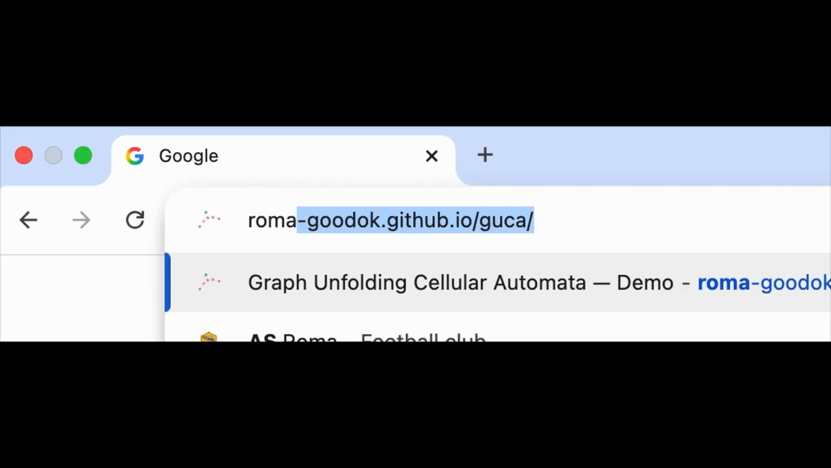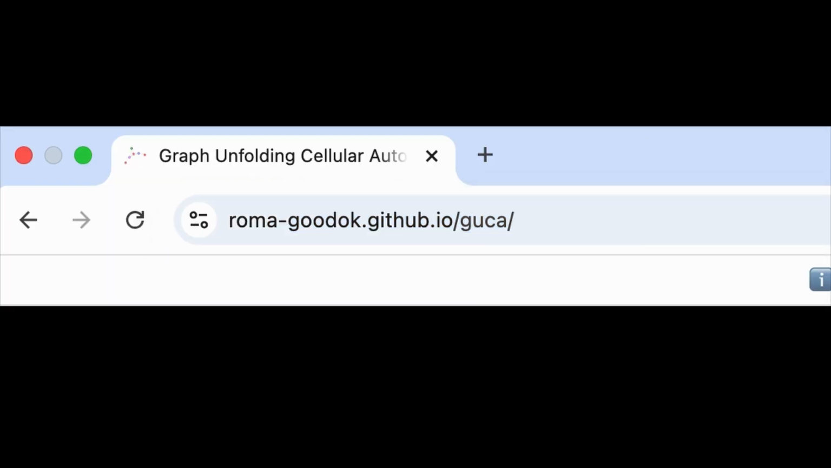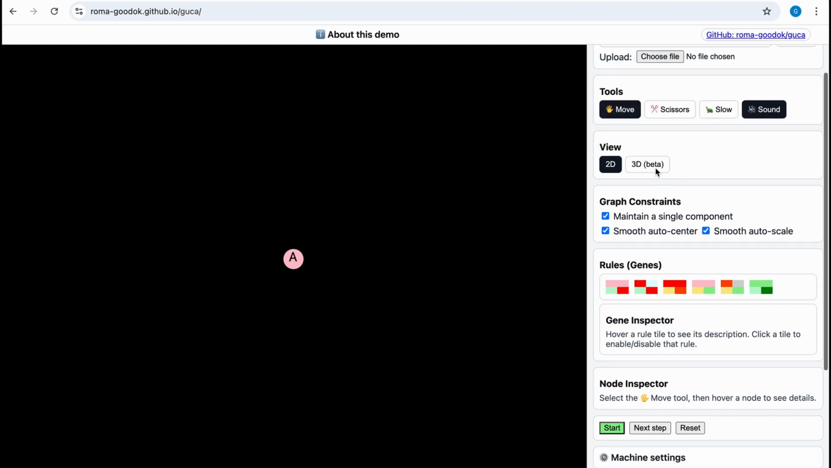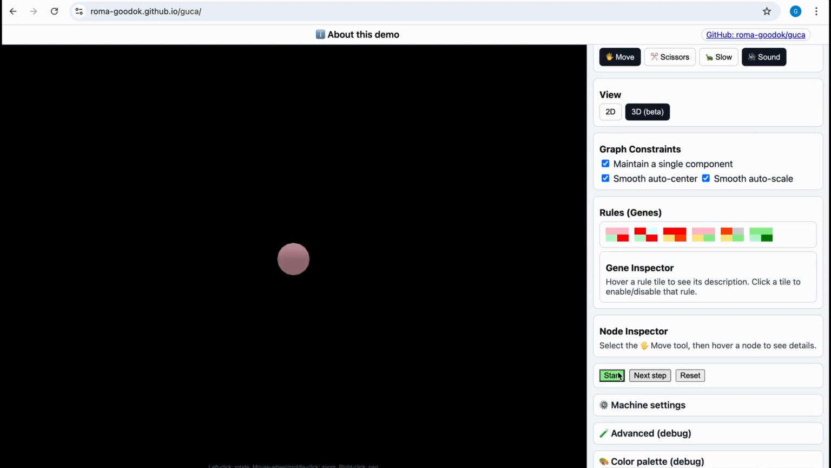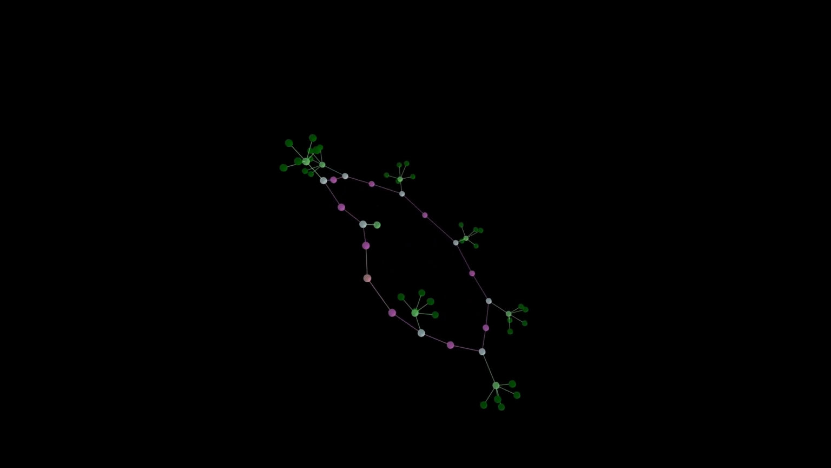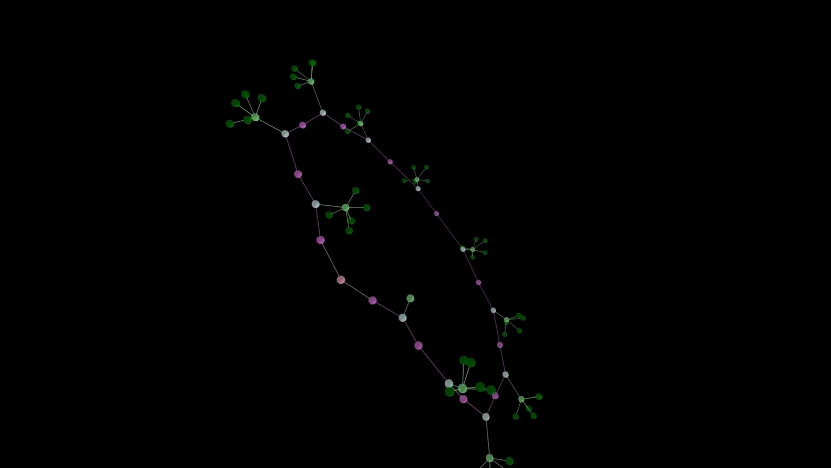All the organisms, or graphs, we created in GUCA can be seen live in the sandbox, our website. It contains the first forms: digital organisms, hand-coded. For example, dumbbell, a simple 2-link structure; hairy circle, a circle with branches. Also, we can edit and recombine genes of any graph. That's how we created a hybrid of dumbbell and hairy circle.